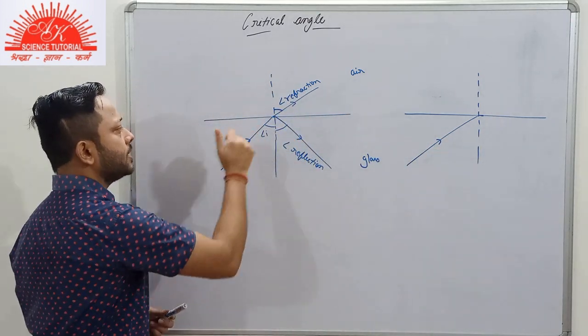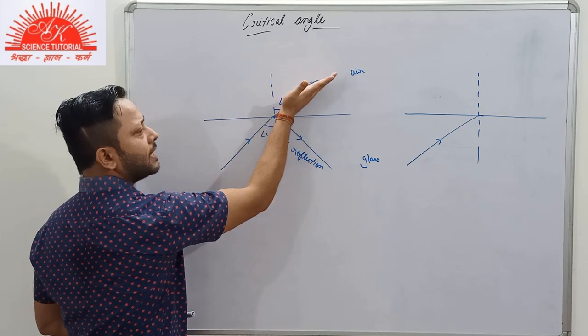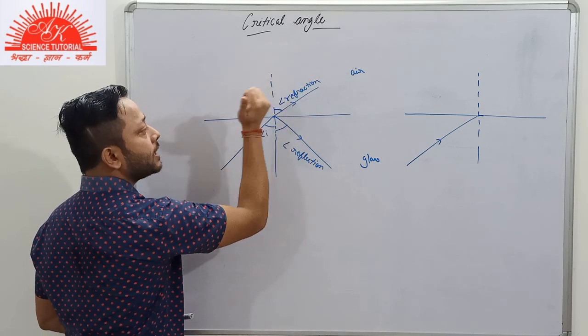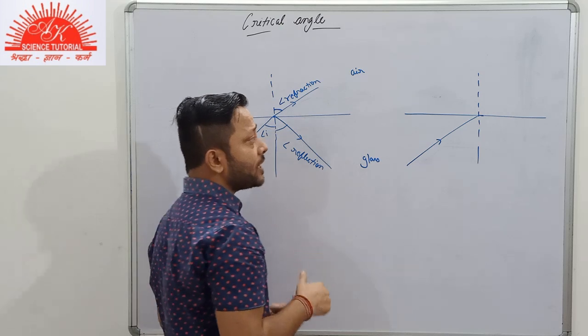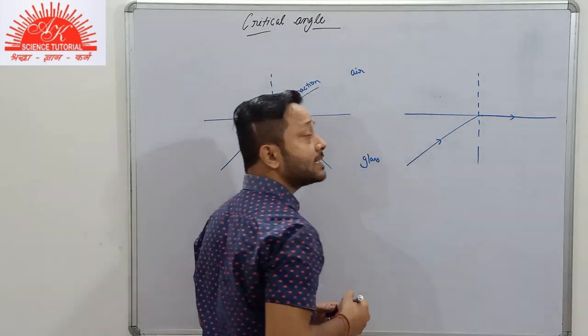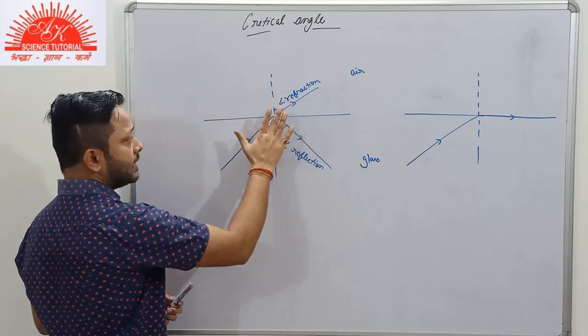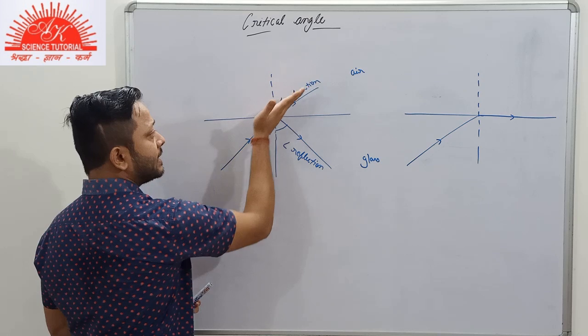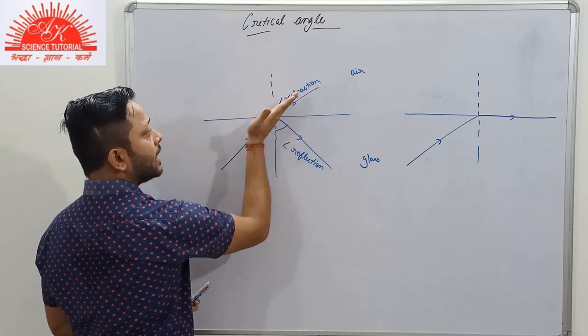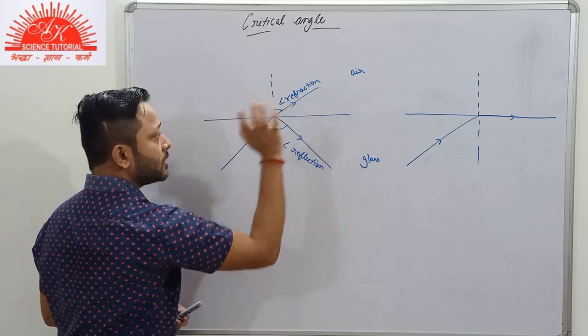Here, the refracted ray can move along this direction or this direction. But if the refracted ray passes along the surface of separation, in the first case, the refracted ray was not passing along the surface of separation.